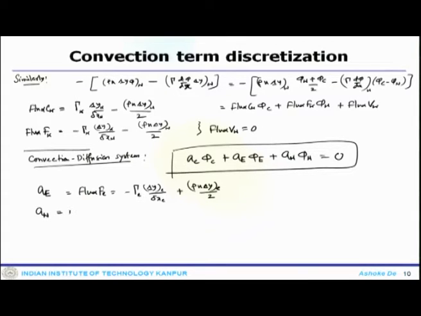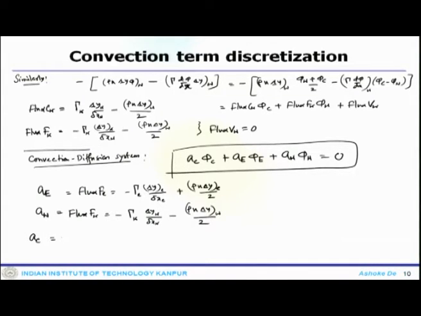A w equals flux F w, which is minus gamma w delta y w by delta x w minus rho u delta y w by 2.